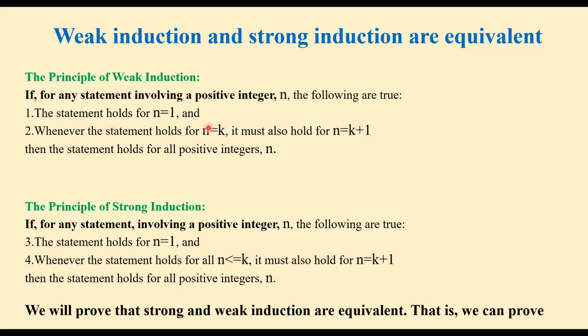So if the statement holds for n equal to k, and we can prove from here that the statement also holds for n equal to k plus 1, then we can say that the whole statement is true for any value of n. This is the principle of weak induction. Here we have two hypotheses. We have to prove the base case, and we have to assume that this statement is true for n equal to k, and from there, we have to prove that the statement is true for n equal to k plus 1.